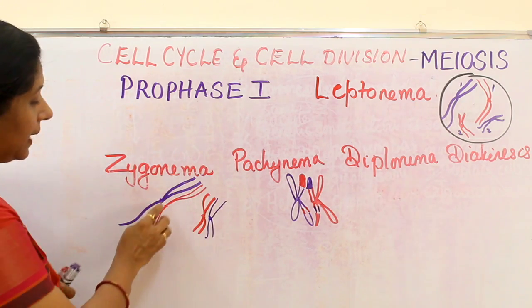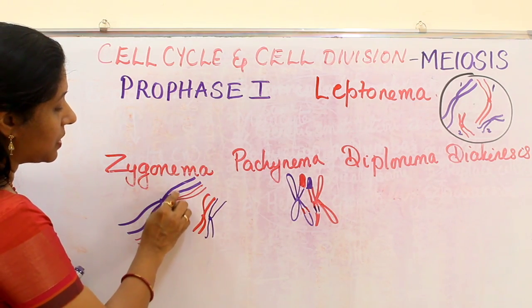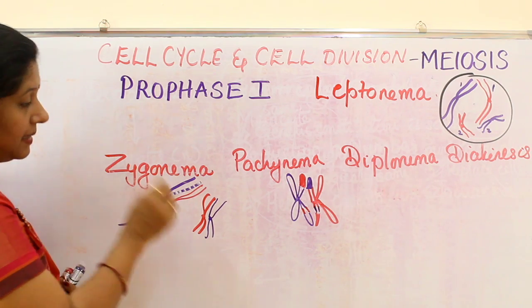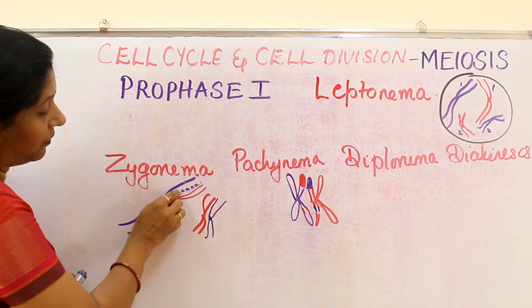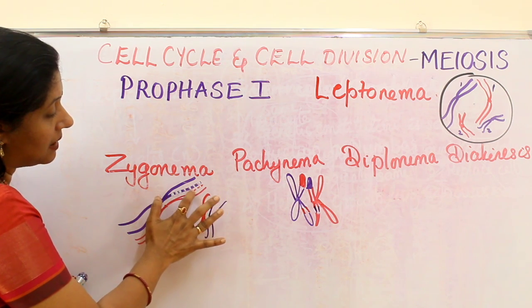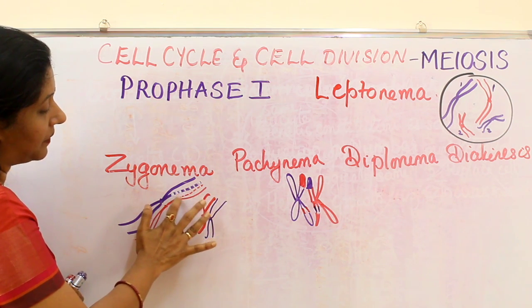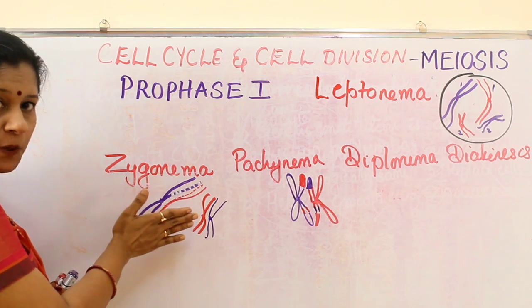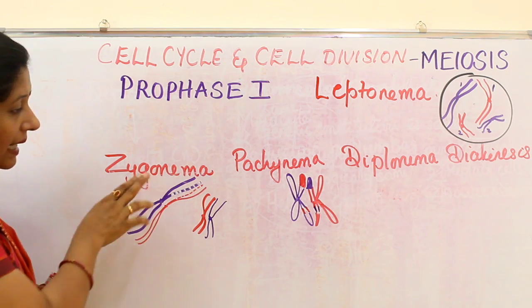Why? Because when they are coming together, each position here is a gene. Suppose, for you to understand, if I number genes 1, 2, 3, 4, 5, 6, 7 like that, another form is here in the maternal part. So 1, 2, 3, 4, the corresponding genes from the mother also. We call them alleles.